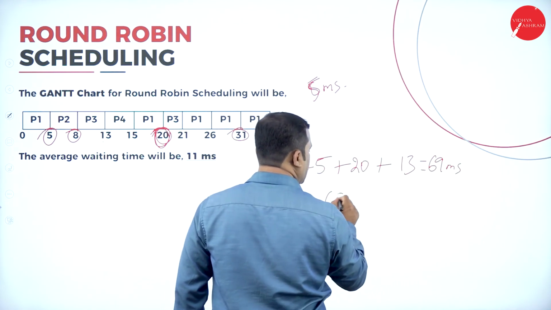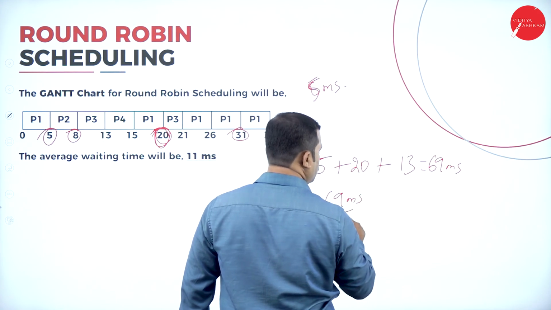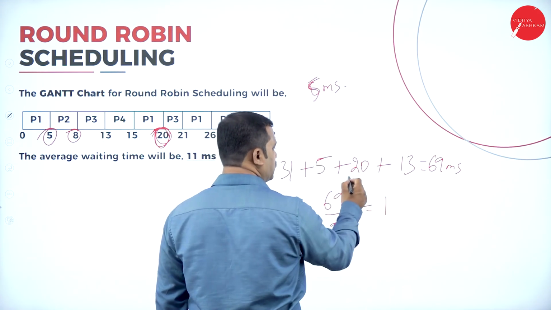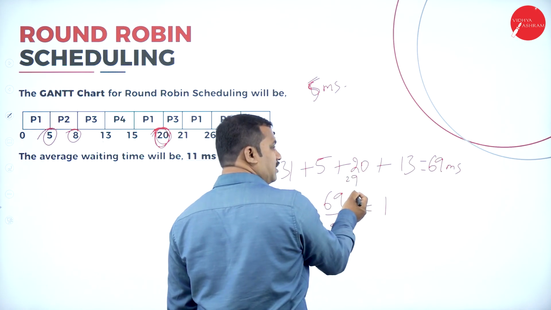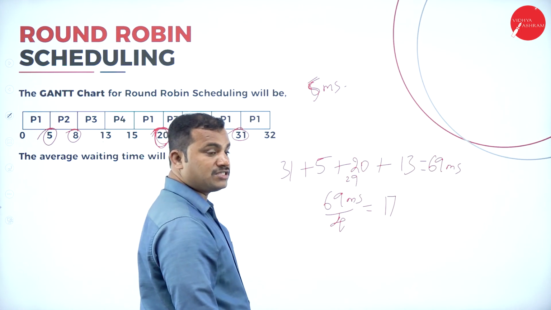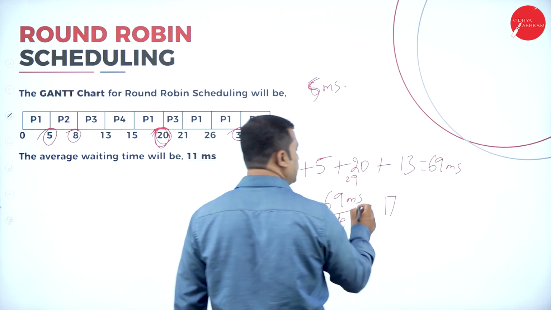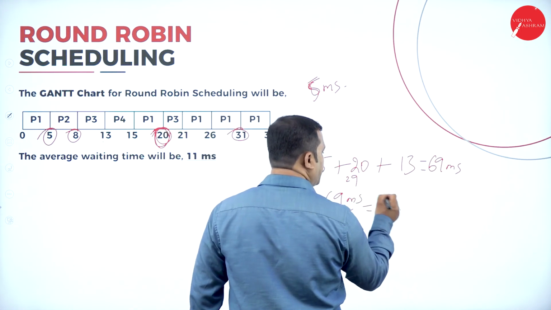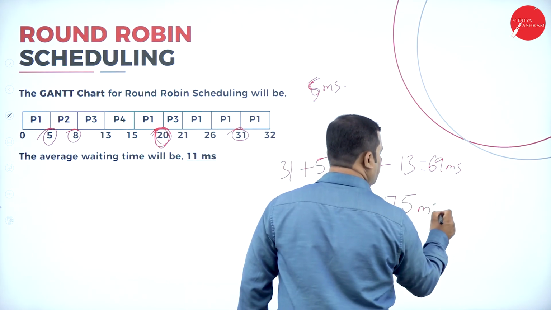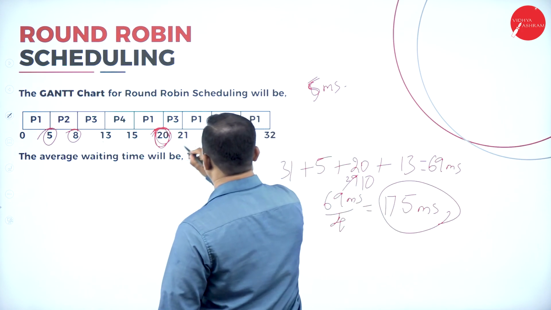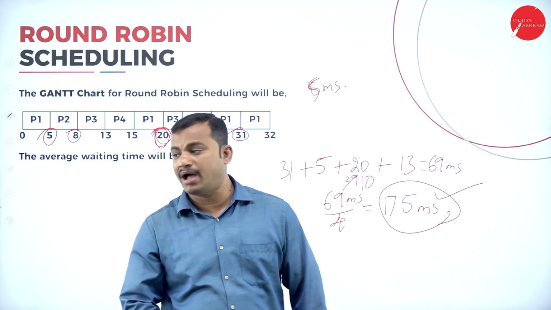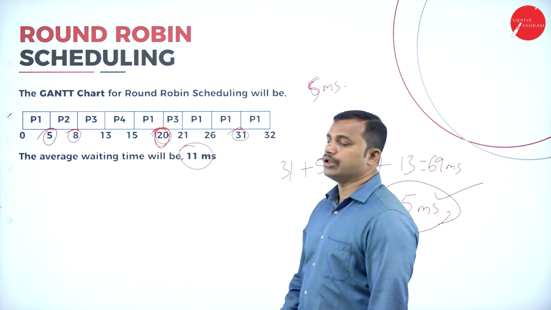So 69 milliseconds divided by 4: 4 1s are 4, 29 is left out. 4 5s are 20, 4 6s are 24, 4 7s are 28. So what is the time needed then? 1 point, left out with 1, 10, 4 5s are 20. So 17.25 milliseconds. Not 14 milliseconds, it is 17.25 milliseconds taken by the round robin CPU scheduling algorithm.